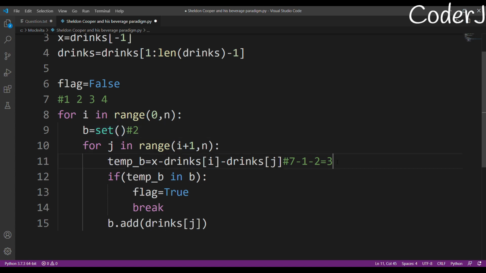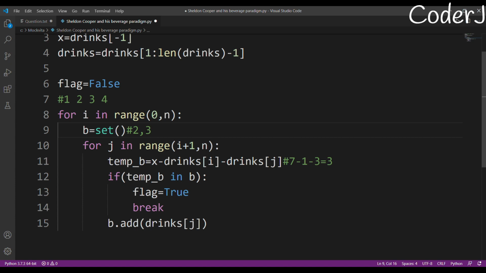Okay, after that I move forward. My drinks of i will remain 1 for the complete iteration. My drinks of j will change, it will become 3. Now I will get 7 minus 1 minus 3. 7 minus 1 will give me 4, 4 minus 3 will give me 1. So now I'll check, does this 1 exist in b? No, I'm sorry, my maths was wrong. 7 minus 4 will give me 3. So does 3 exist in b? Right now no, because only one value exists, that is 2. So I'll add another value in my b, and my b will become 2 and 3.